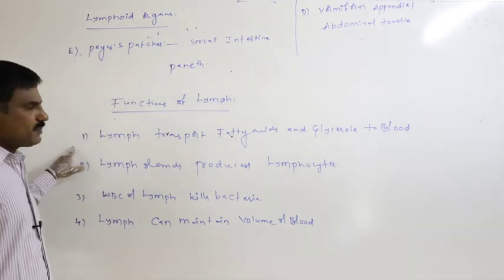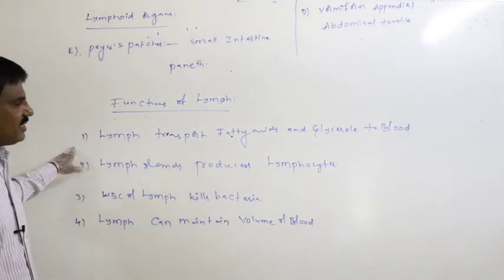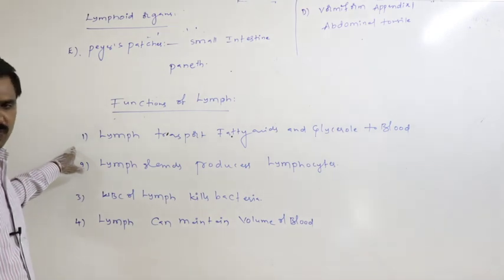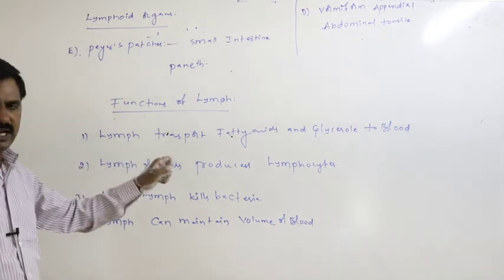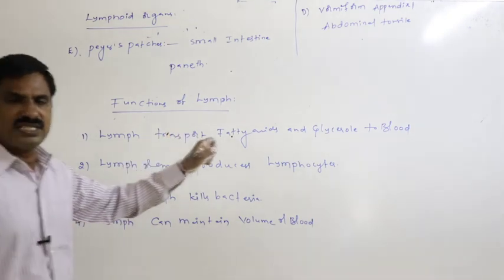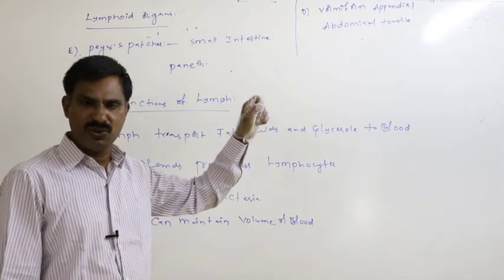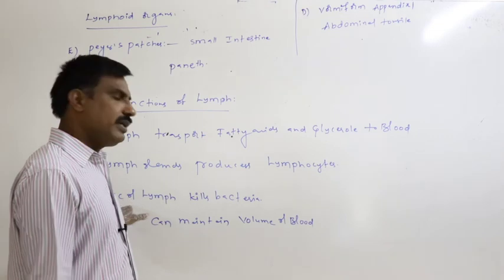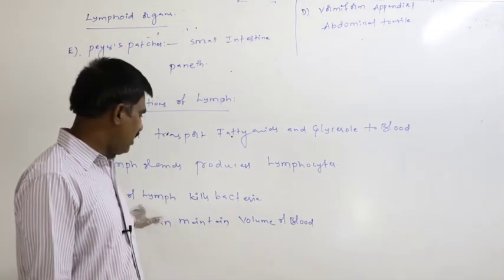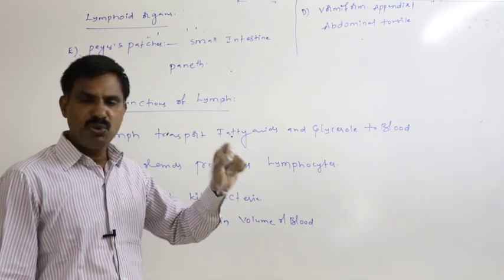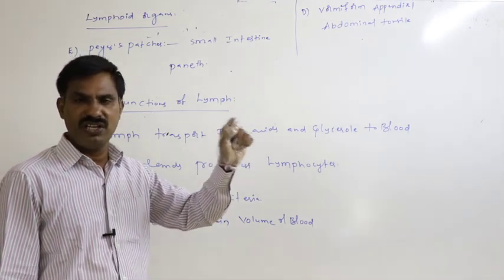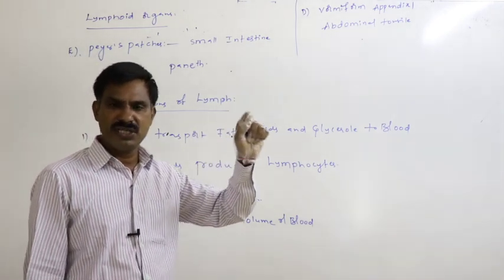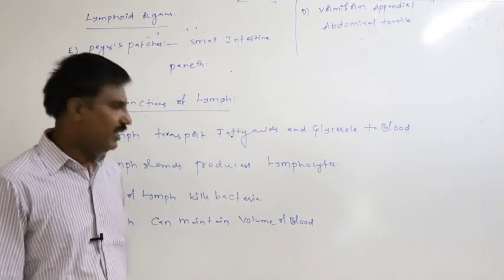Lymph transports digested fats such as fatty acids and glycerol to the blood. Again, lymph glands always produce lymphocytes, which are later delivered into the blood through the lymph only. WBC cells present in the lymph are useful to kill the bacteria which may reach the lymph and try to enter the blood through the lymph.